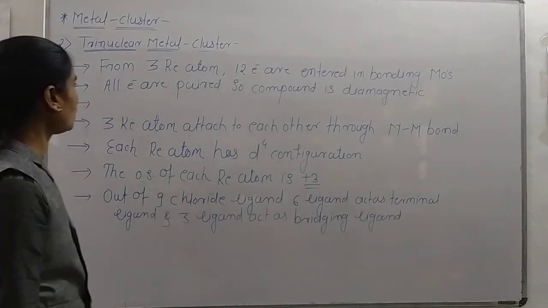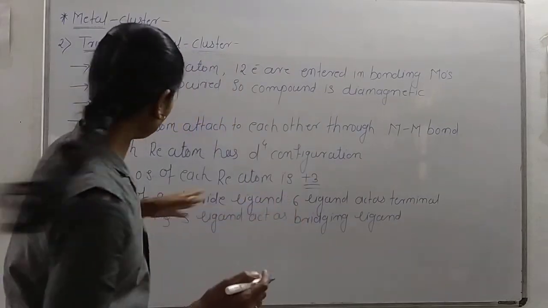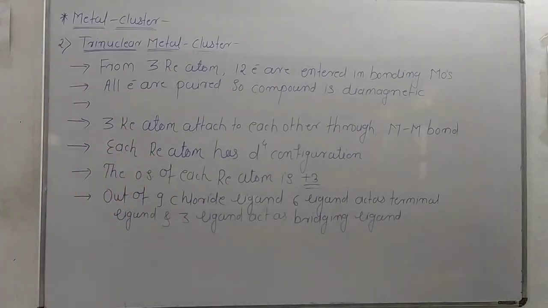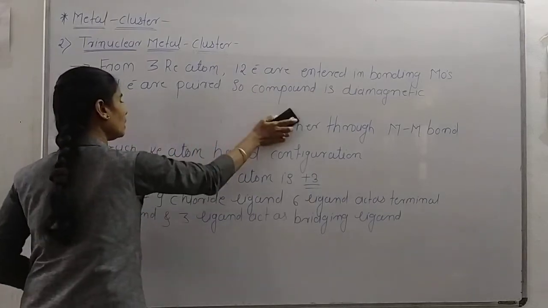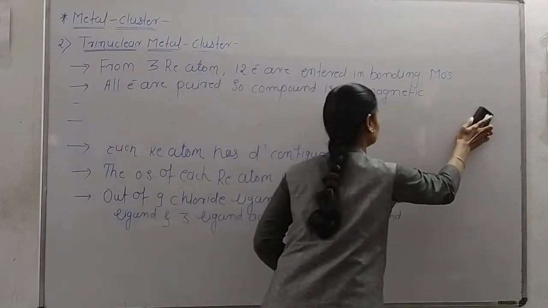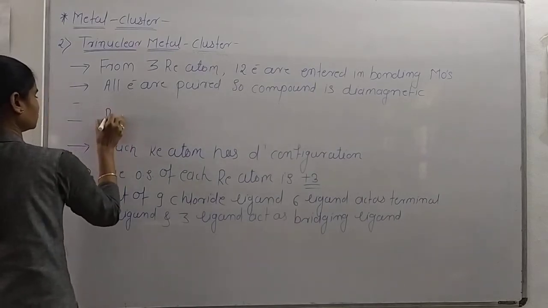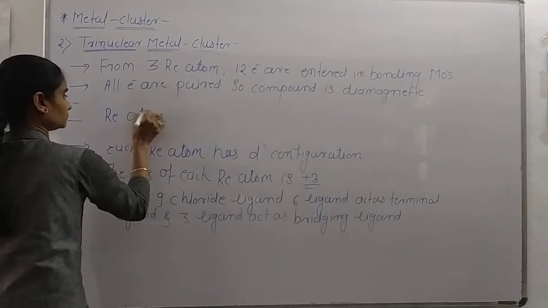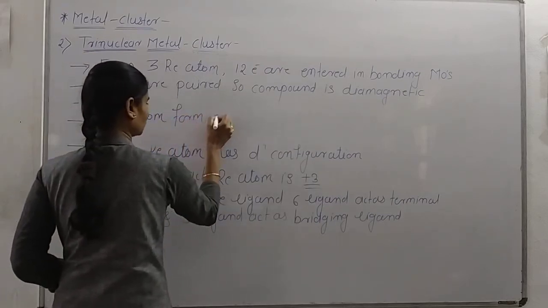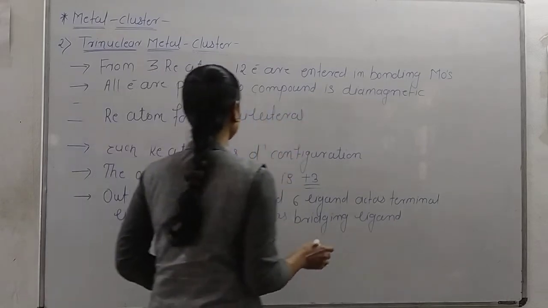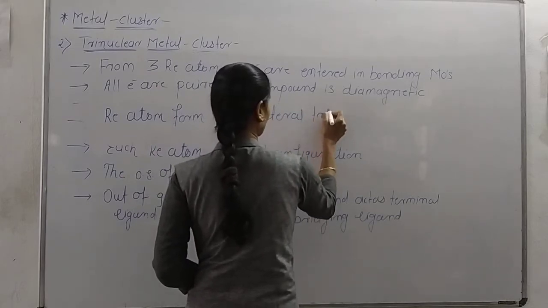This trinuclear cluster Re3Cl9 has an equilateral triangle structure, with the rhenium atoms forming an equilateral triangle.